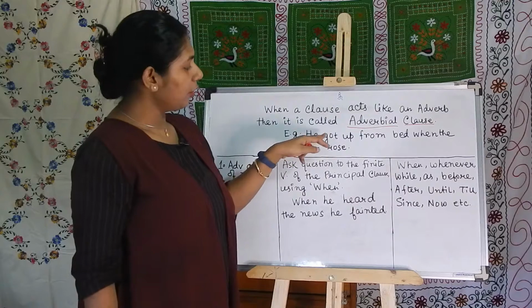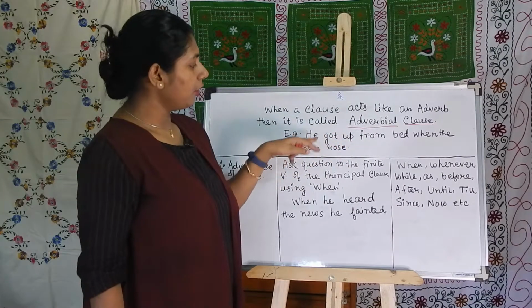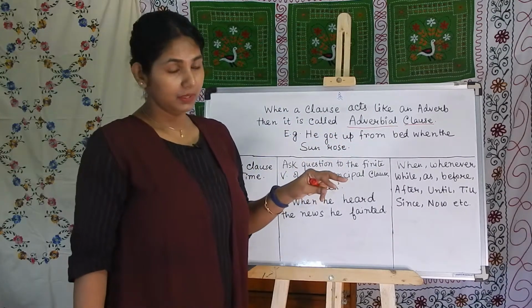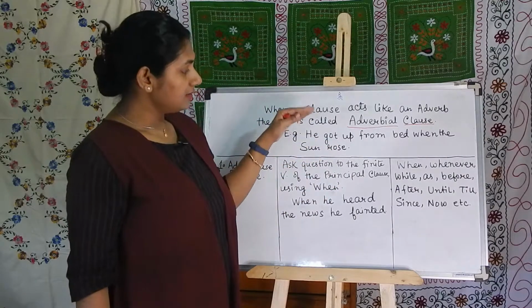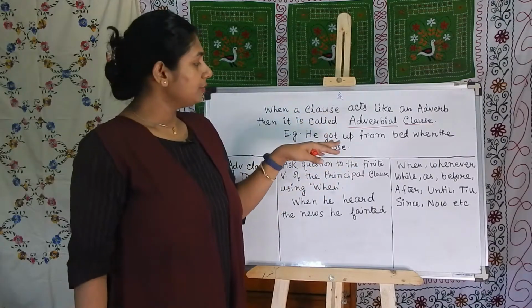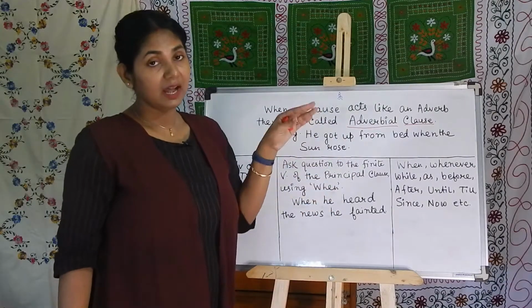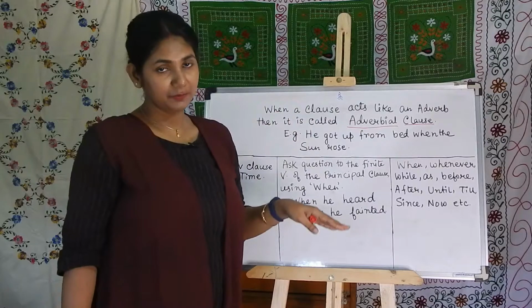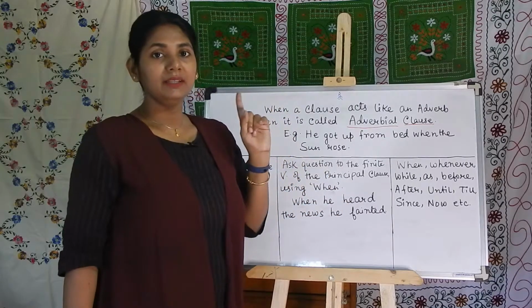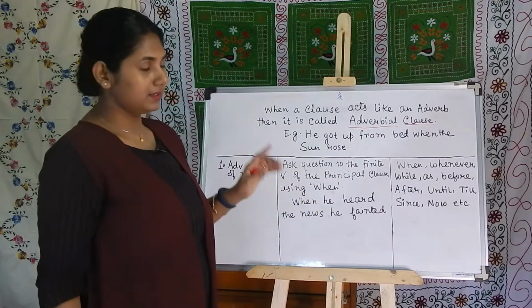Here, he got up from bed. Got up is the verb. Now, if I ask a question to the finite verb of the principal clause, the answer which I get from there, that will be the adverbial clause.